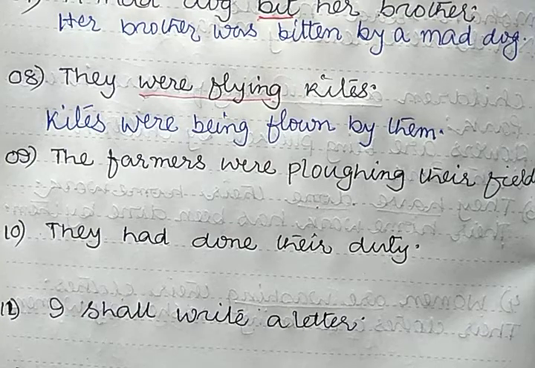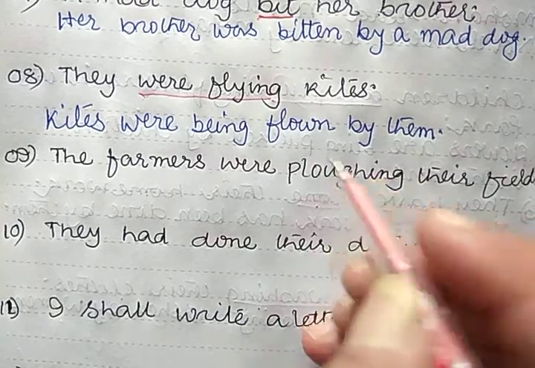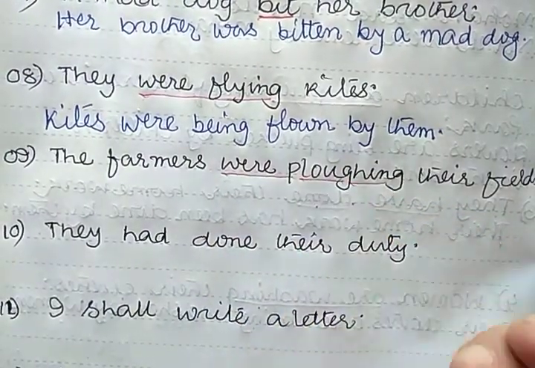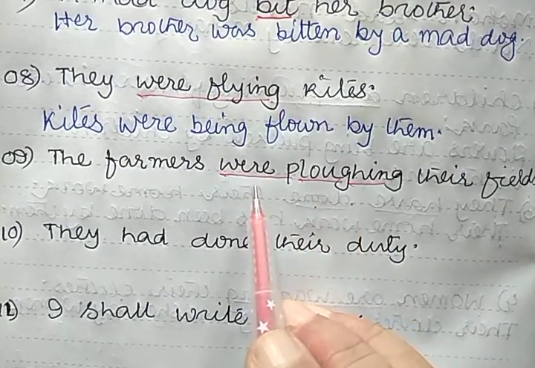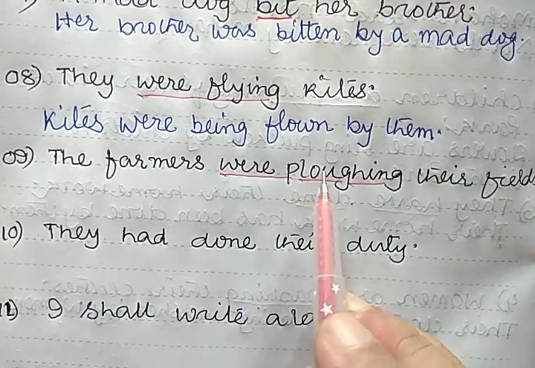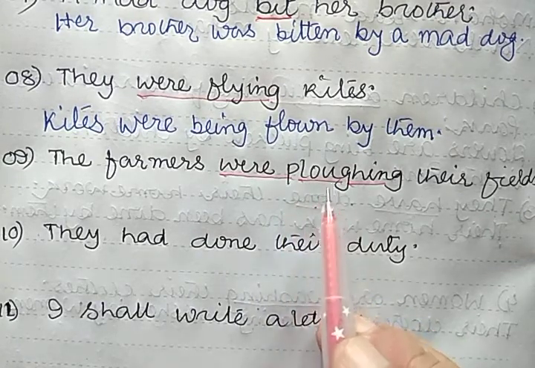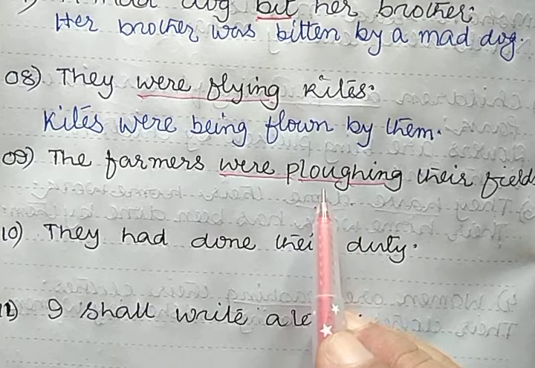Next sentence. The farmers were plowing their fields. The given sentence is in past continuous tense. So you need to add being extra.